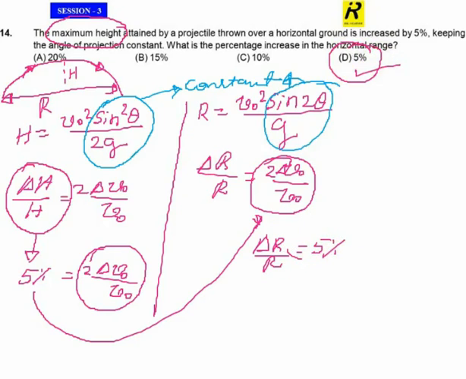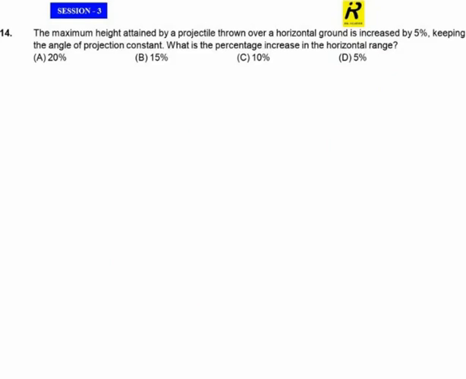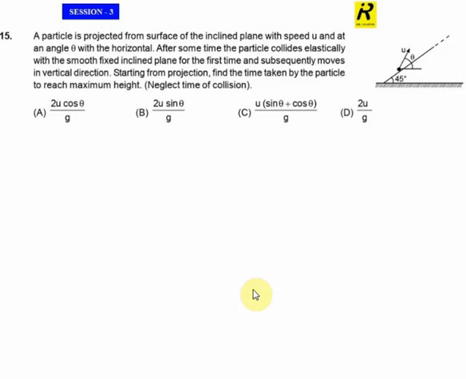Well, saying this much about that particular question, let me take you to the next question. A particle is thrown on this inclined plane, which may go and hit the inclined plane here, say.